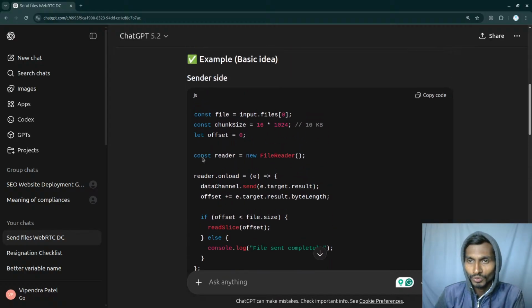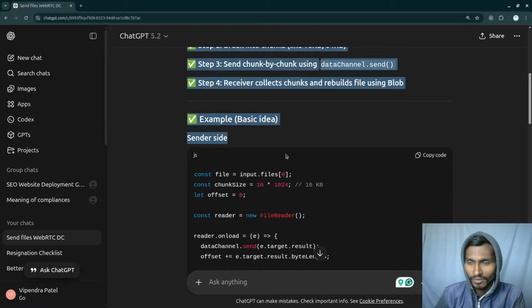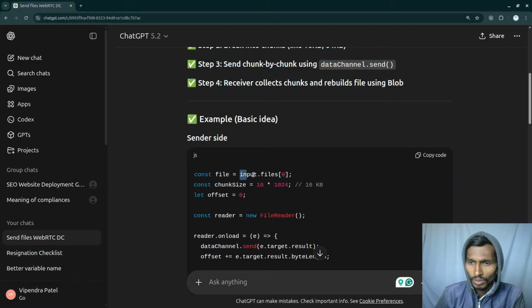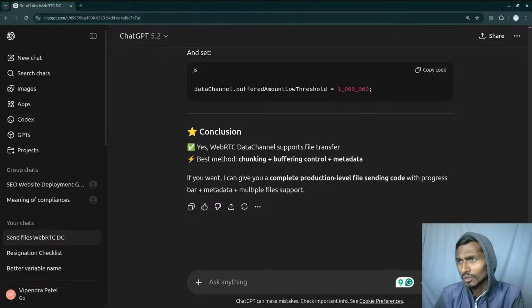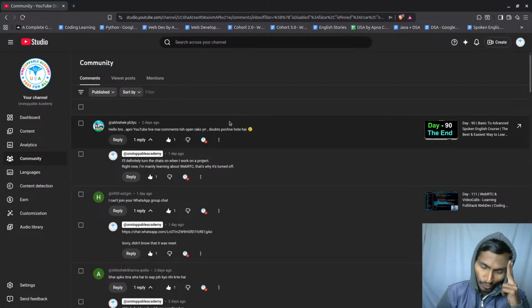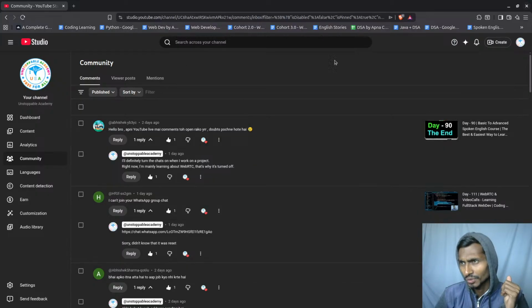Okay, this seems to be strange, but okay. On the sender side, I will be having this type of code. So input file, first of all I will be getting the file, and the chunk size and offset, this is something I need to worry about later. First of all, I'm not going to be worried about it. I have to mainly focus on two things at a time, and that is sending messages, and the second thing is sending video stream and all from one side to the other.